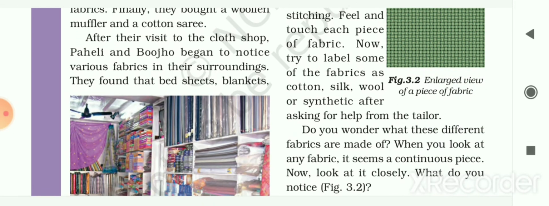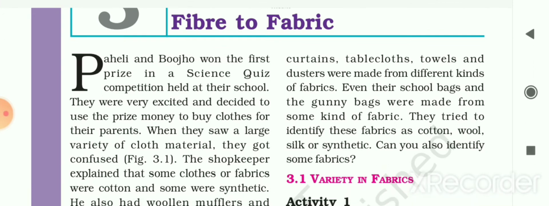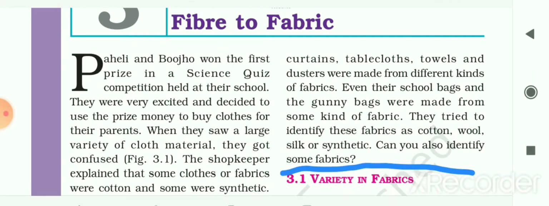After their visit to the shop, Paheli and Boojho began to notice various fabrics in their surroundings. They found that bed sheets, blankets, curtains, tablecloths, towels and dusters were made from different kinds of fabrics.